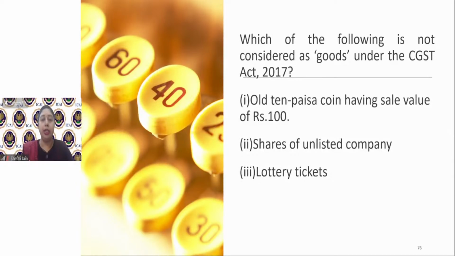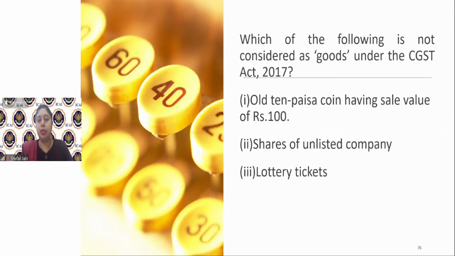Lottery tickets. Now, just now we discussed Schedule 3, and there we said that Schedule 3 has the actionable claims. Just a minute. Schedule 3 said that actionable claims are outside the purview of GST. That means they must have been included, first of all, in goods. So, definition of goods included actionable claims. But lottery and tickets are also under purview of GST. That is a different thing. But actionable claims include lottery. There we had done that.